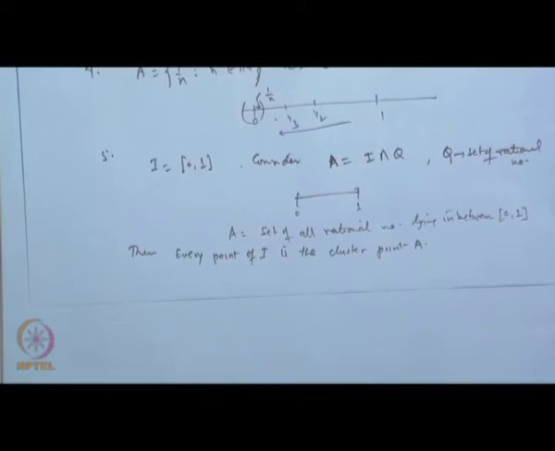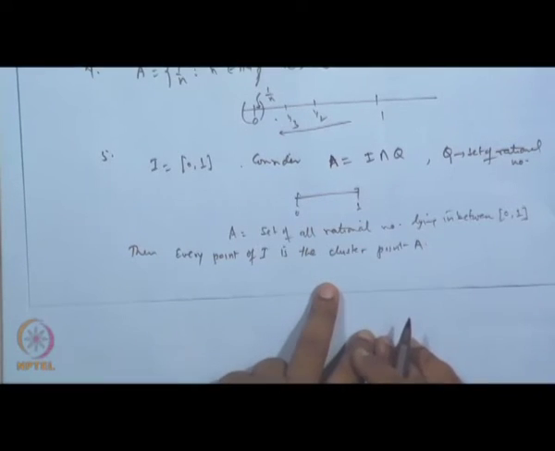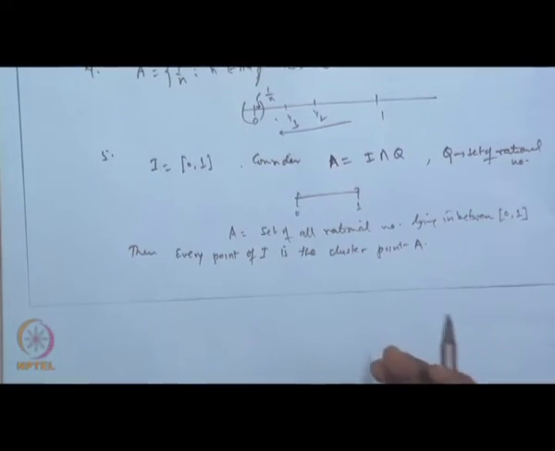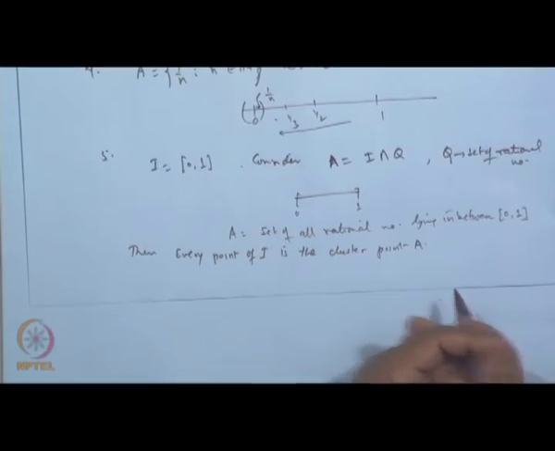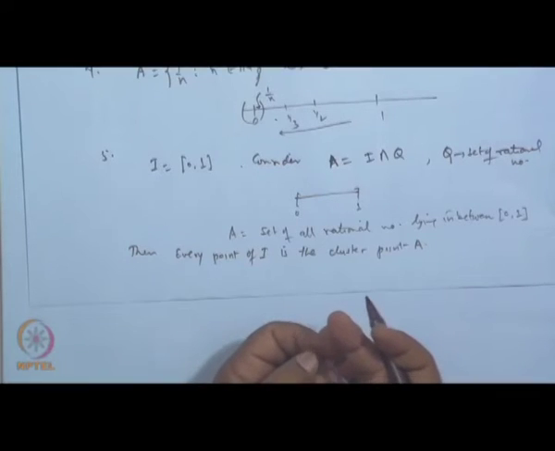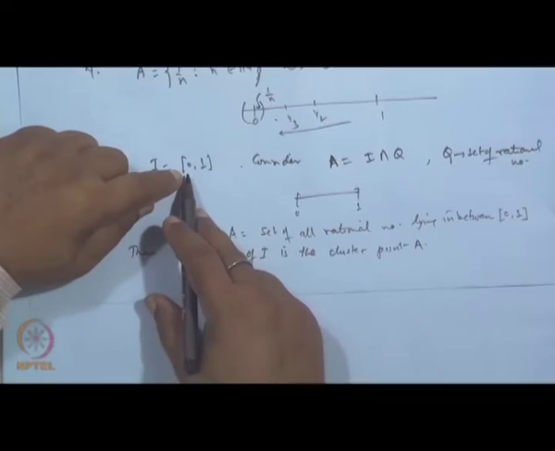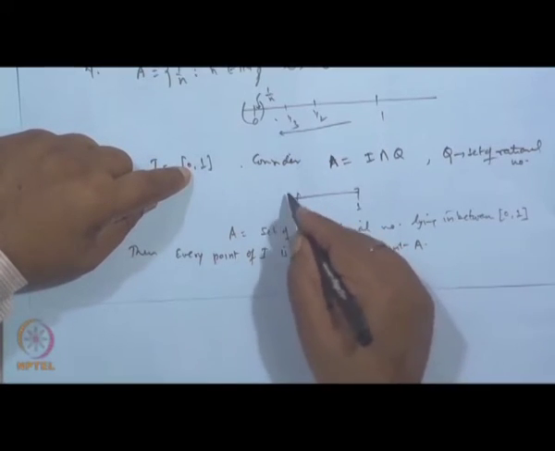Why? This is because of the result which we have seen, that between any two rational numbers there is always a rational number. Infinite rational numbers can be found in between two rational numbers. So, if I pick up any point here, say 0, then draw the neighborhood.